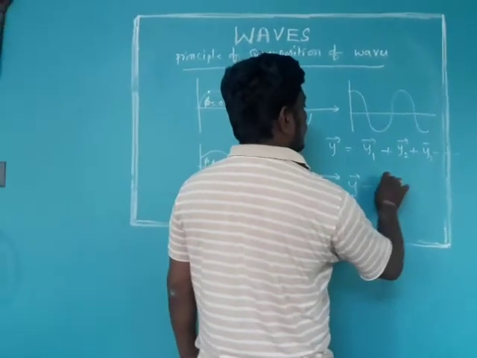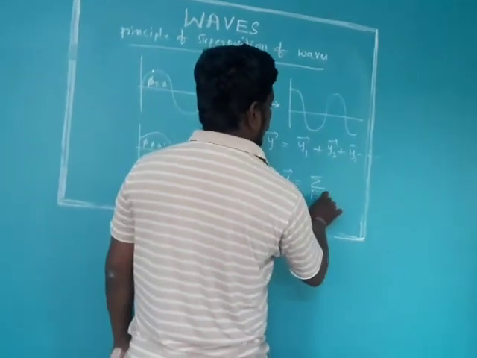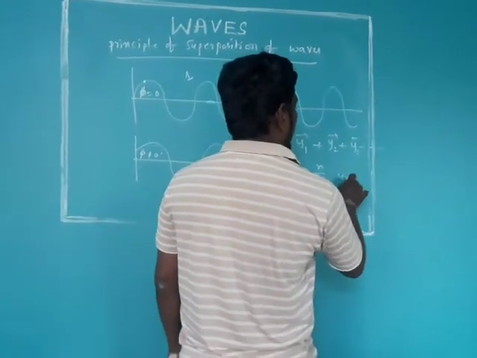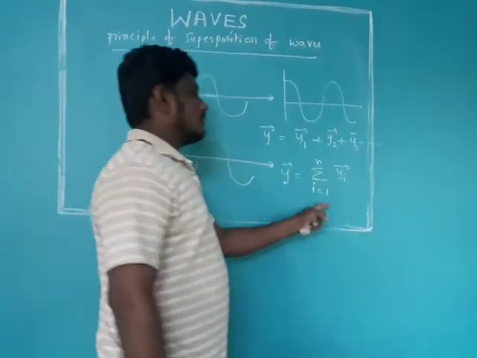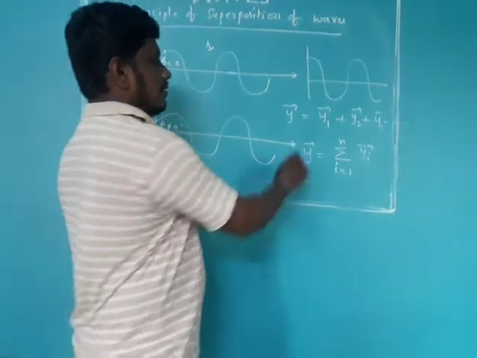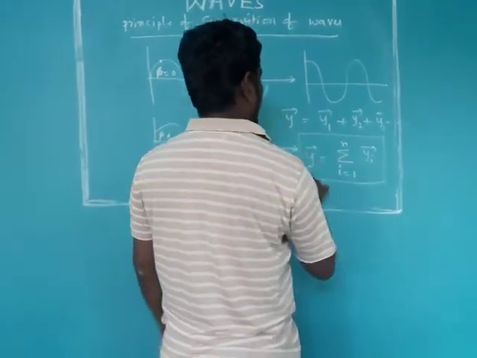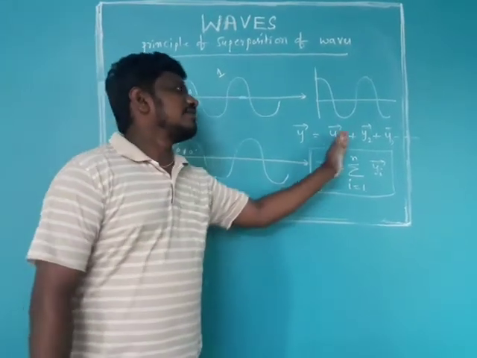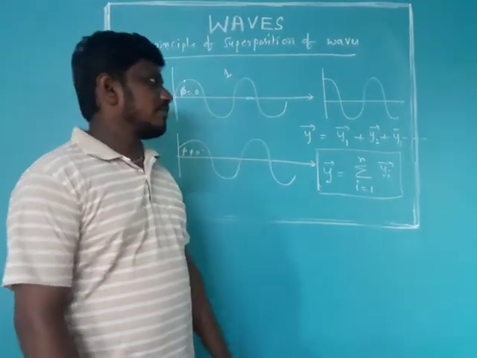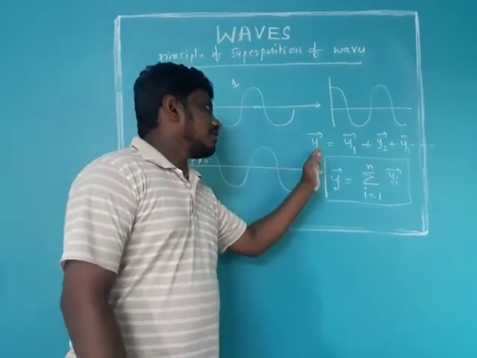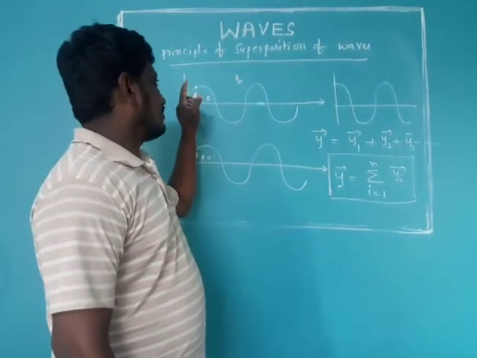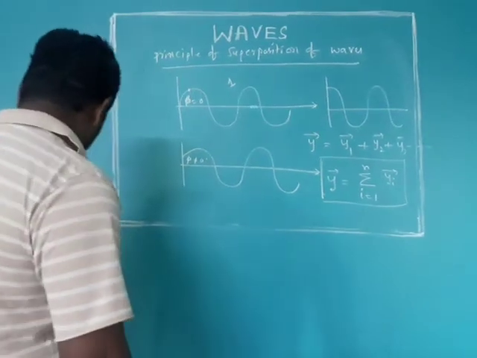Y bar is the summation from i equal to 1 to n of yi bar. This is the resultant displacement. The vector sum of the individual displacements of all the waves is equal to the net displacement of any particle on the wave.